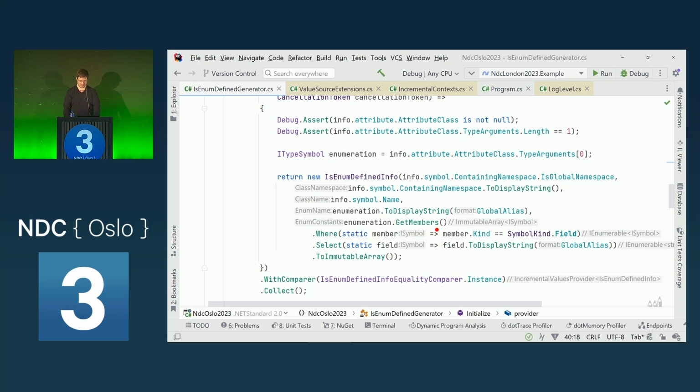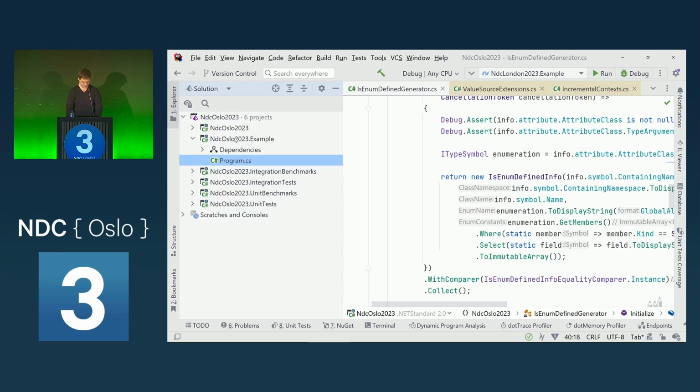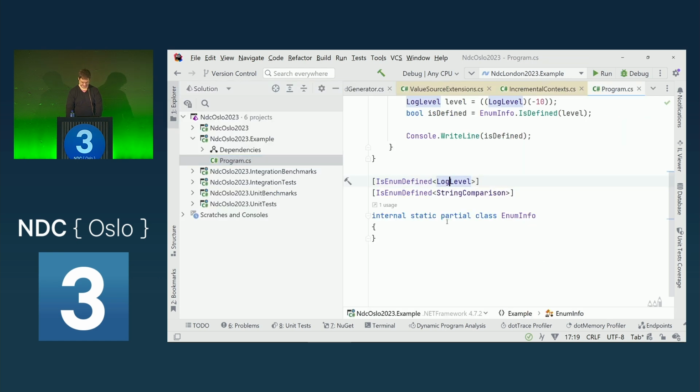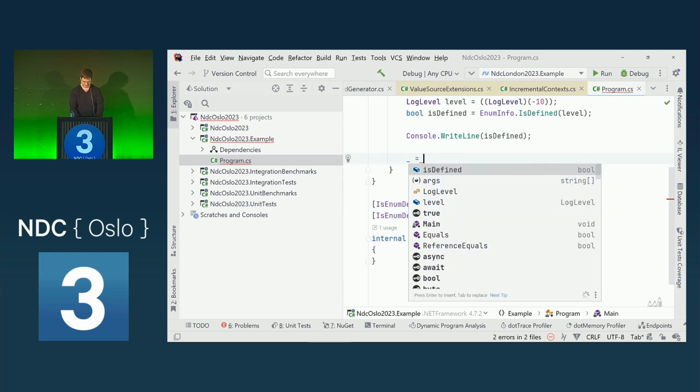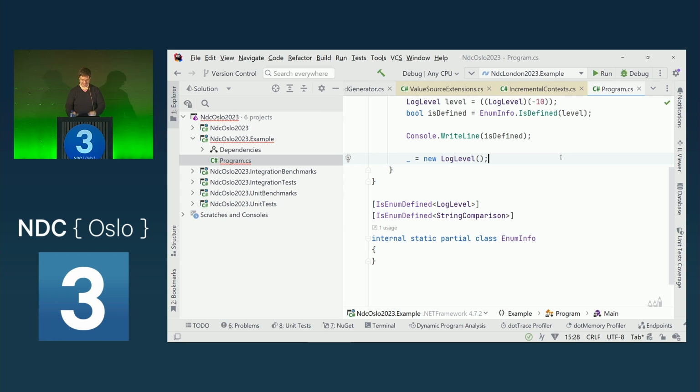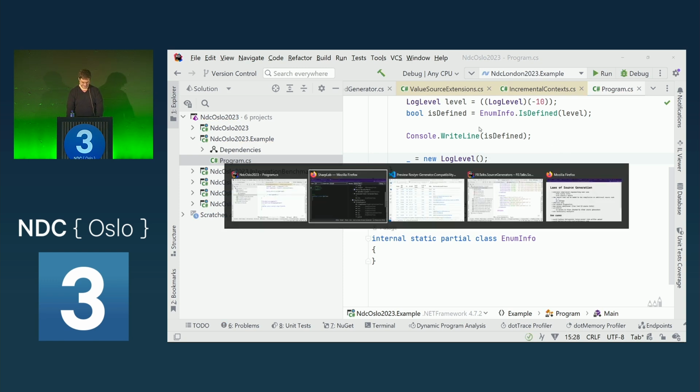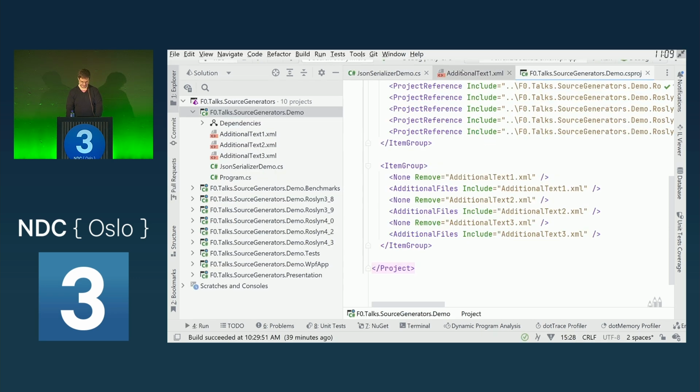But we again need to filter them, because while building this generator, I actually learned that enums also have a constructor. So if we have the log level here, we could write a new log level. Every enum also has a default constructor, so we need to filter that one out.